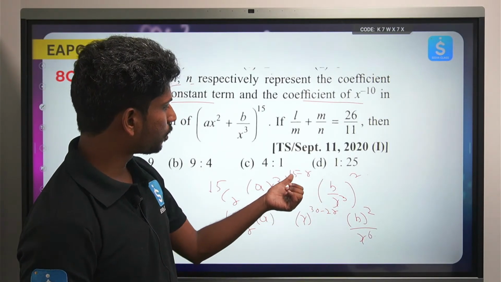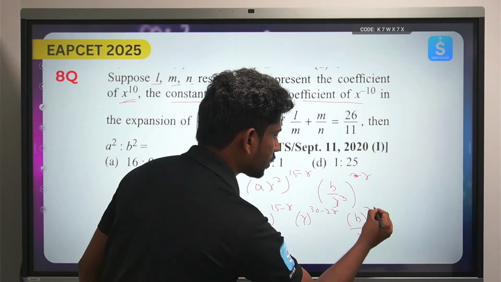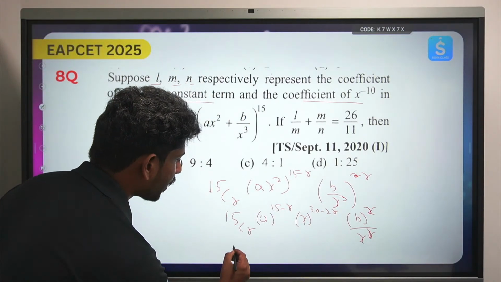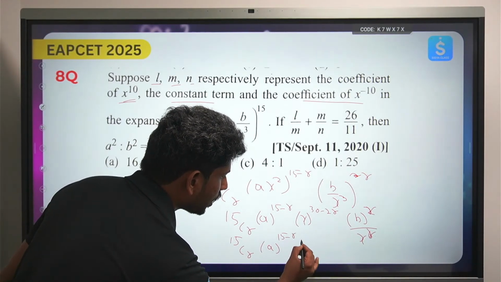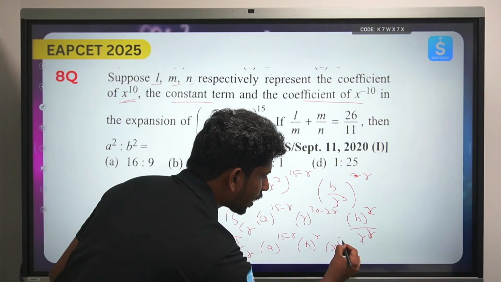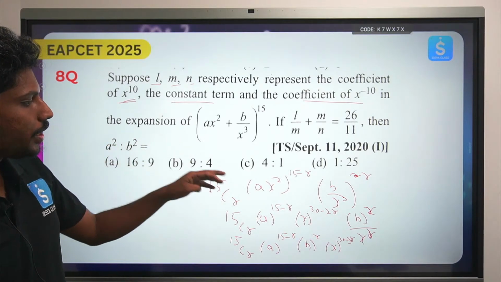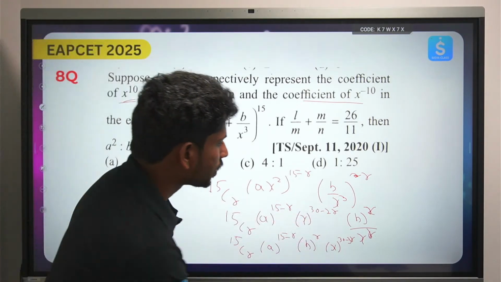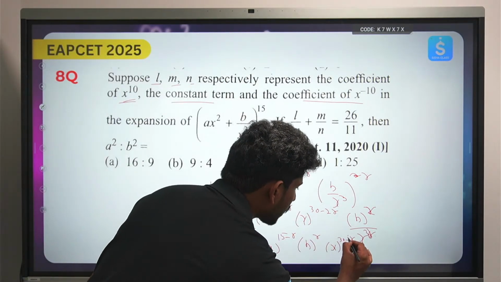Okay, 15 into 2 is 30, and 15Cr. See, this is r, sorry. So this is r, this is also r. Now we have x to the power 30 minus 3r. Okay, so we have 15Cr a to the power 15 minus r into b to the power r, x to the power 30 minus 3r. Now he's saying for what value of n. I hope the calculation is clear. B by x cube, so this will become x to the power minus 3r. So this will become minus 2r minus 3r, so this will become x to the power minus 5r.